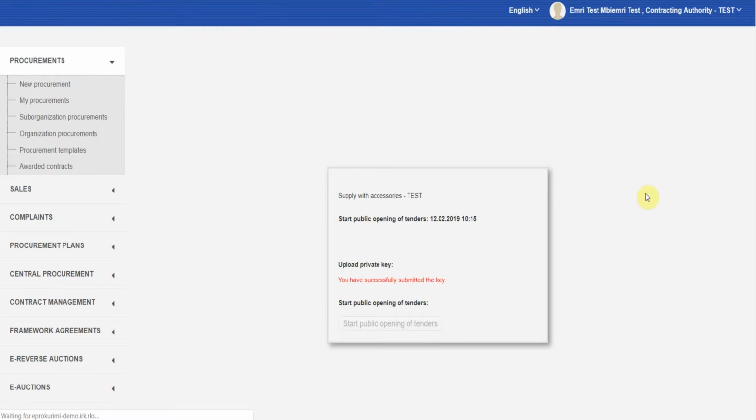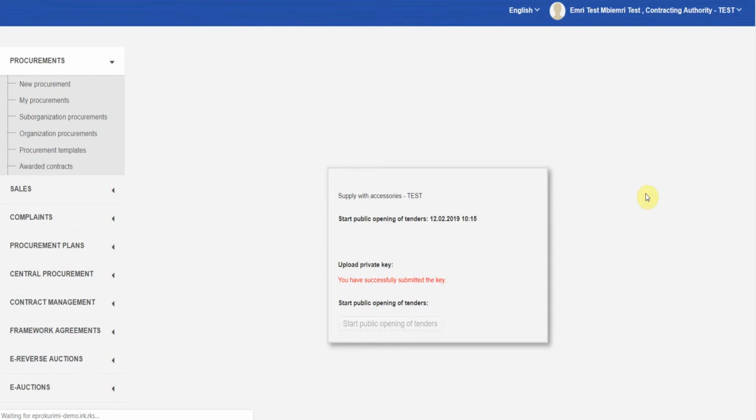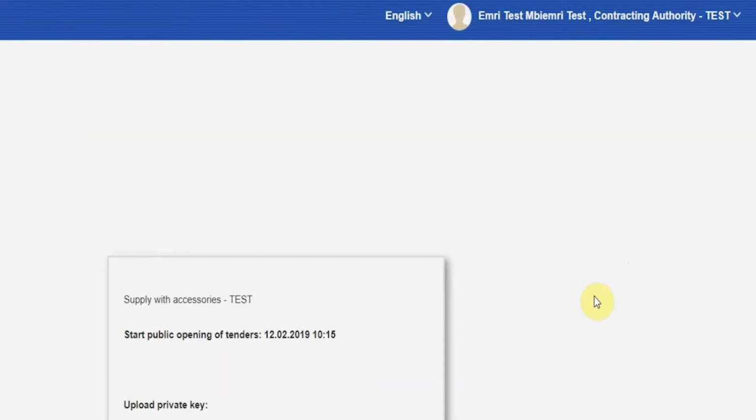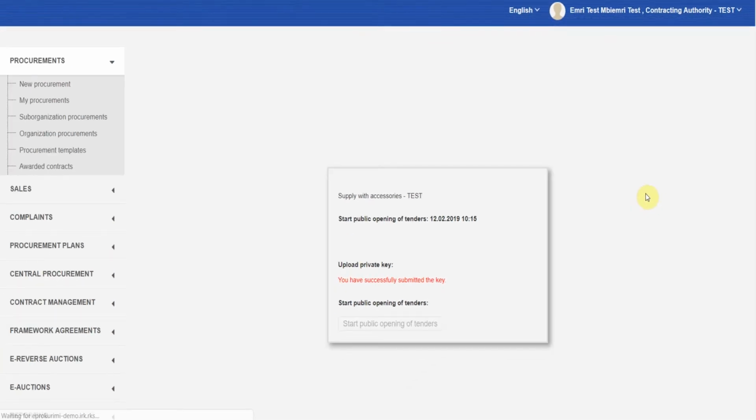Each member must enter his or her own key downloaded from the official email. The keys received by email must be stored on a computer, but should not be renamed or reformatted during their storage. They should be saved as they have been received. To enter it into the system, the member must be logged in the system with the respective username. It should be understood that the opening process cannot continue if one key is lost. If this happens, the tender is canceled.